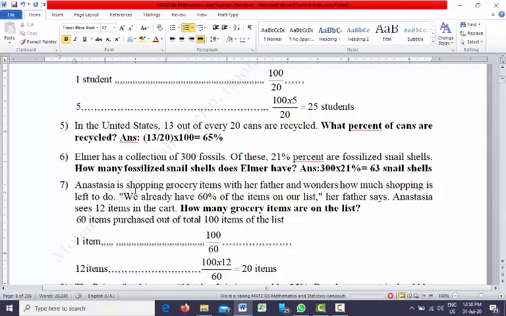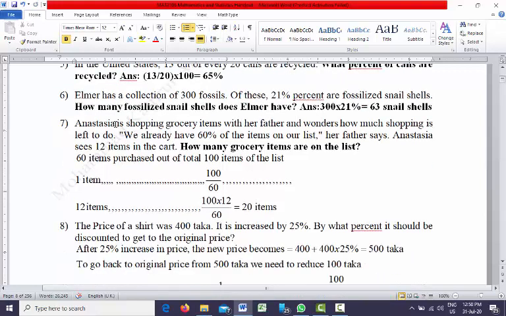Right. Anastasia, question number 7. Anastasia is shopping for grocery items with her father and wonders how much shopping is left to do. We believe we already have 60% of the items on our list, her father says.